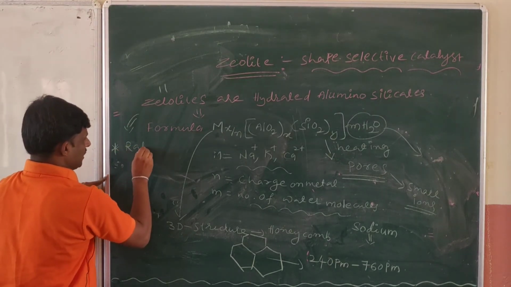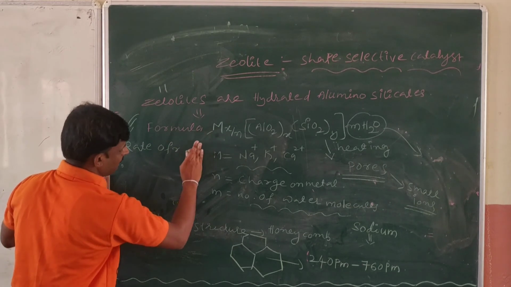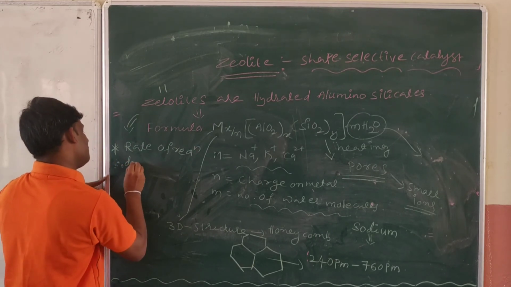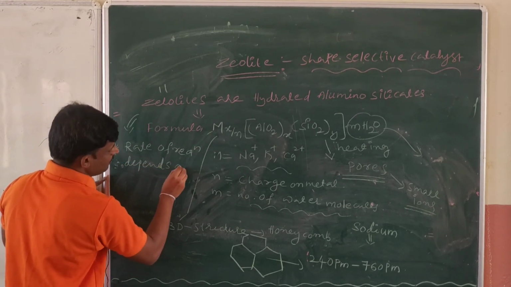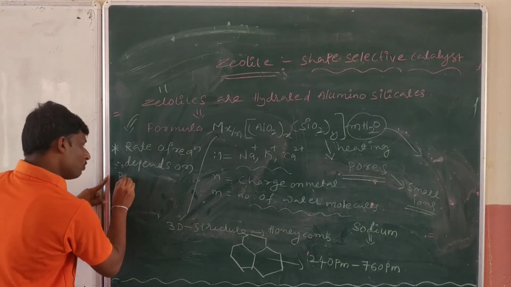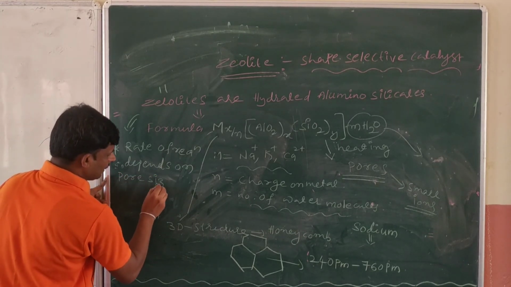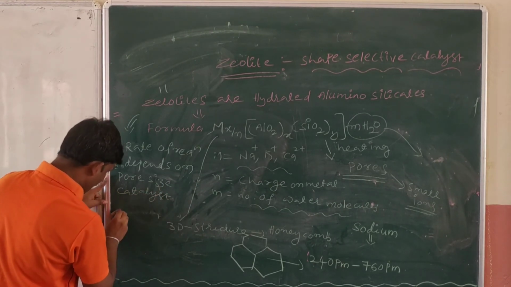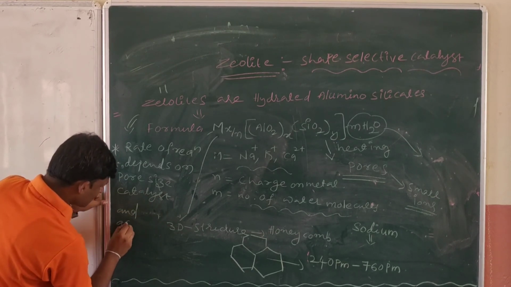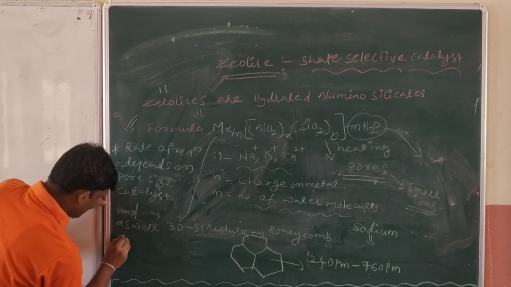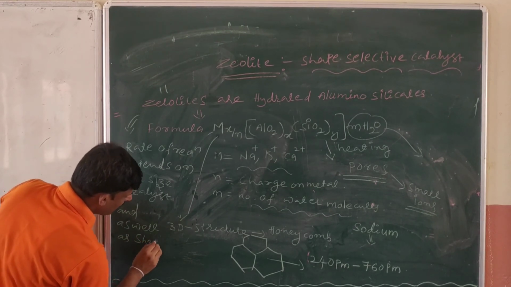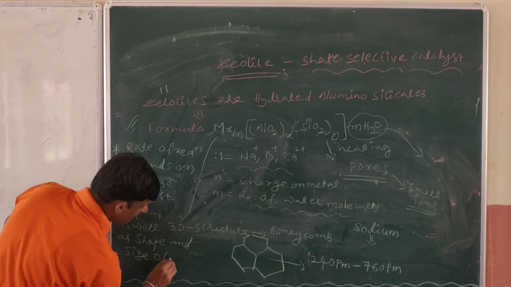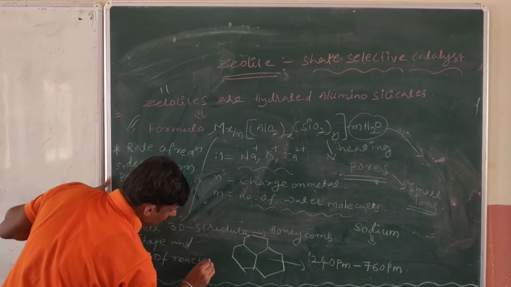Rate of reaction depends on the pore size of the catalyst as well as the shape and size of reactant and product.